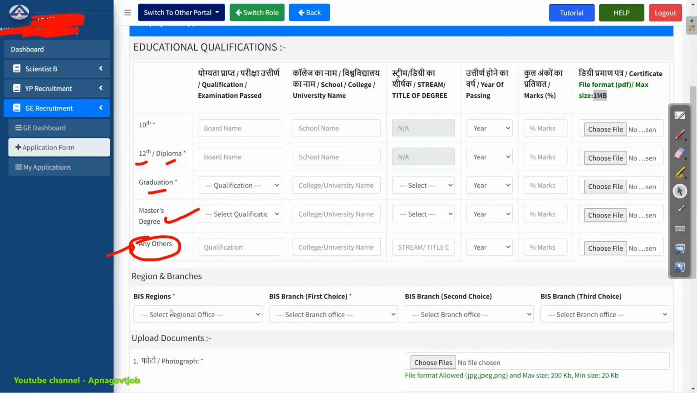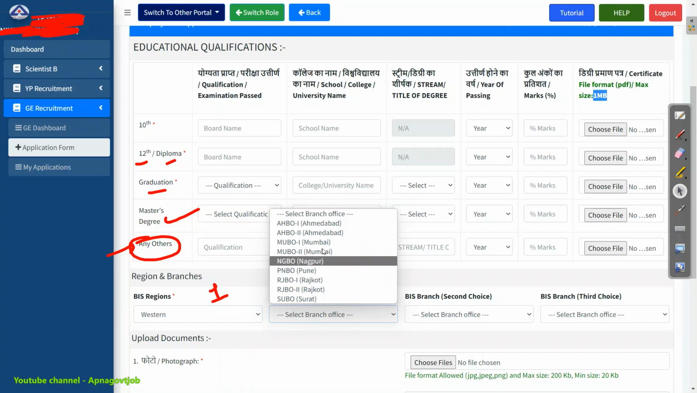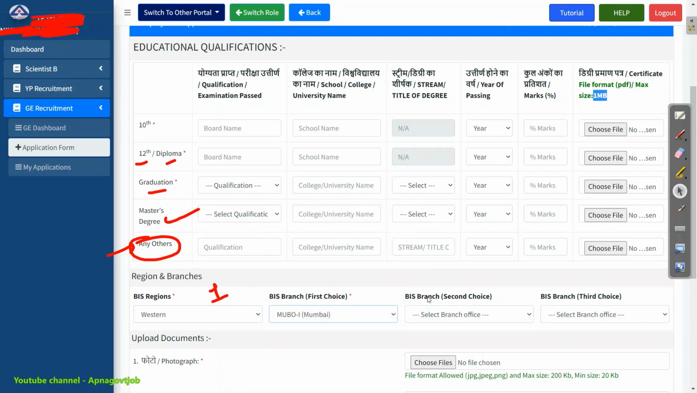Next is BIS region. As I told you in the notification video also, you can apply to only one region. So here you can see what regions are there: Western, Eastern, Southern, Central, Northern. Suppose I click on Western. Here I will now give preference-wise posting. Suppose I want Mumbai first, then Surat second, then Nagpur third. So first preference I will get in Mumbai.